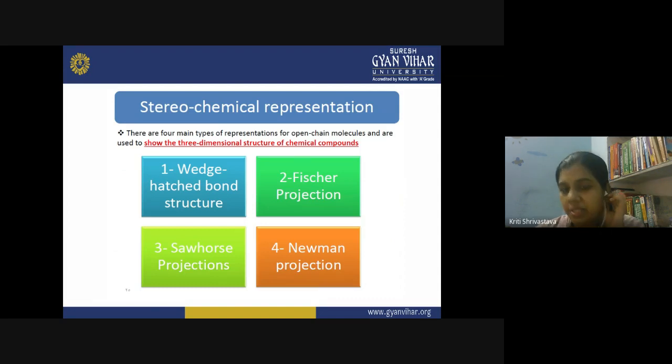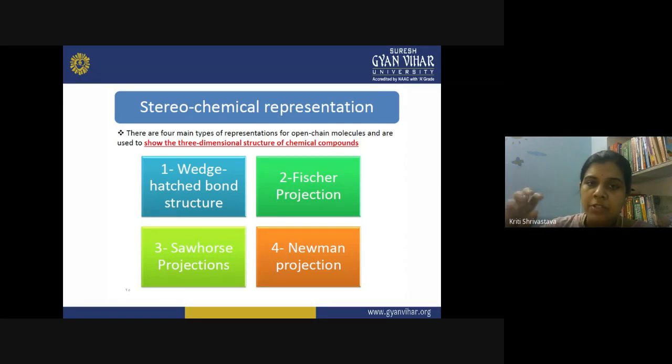Now, these stereoisomers, because you have to show the 3D orientation of the molecule, and that is not possible on paper, right? If you have to see the 3D arrangement of a molecule, you cannot use a two-dimensional medium. Three dimension is when you have X, Y, and Z coordinates. But on the paper, when you are representing a molecule, only two coordinates are available, right? X and Y. So, how will you represent the molecular arrangement on the Z coordinate? How will you do that?